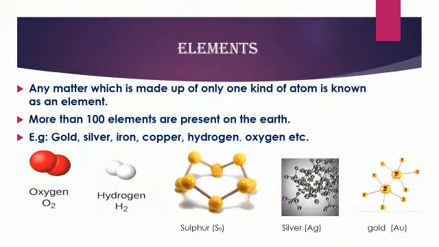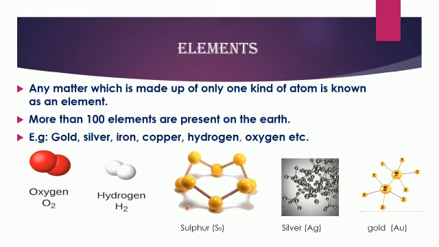Now you are going to learn about elements. Any matter which is made up of only one kind of atom is known as elements. For example, oxygen is an element. It is made up of 2 oxygen atoms. Hydrogen is an element. It is made up of 2 hydrogen atoms.